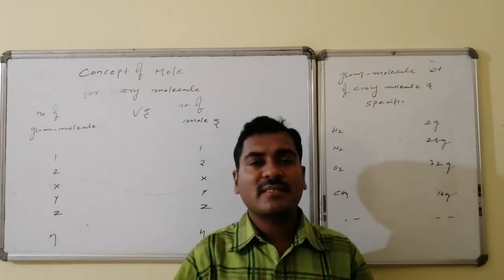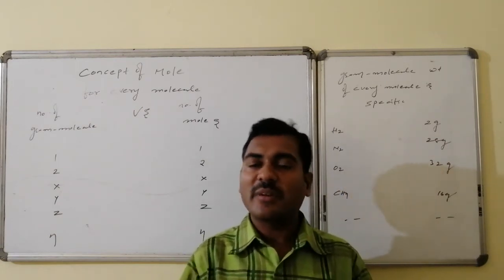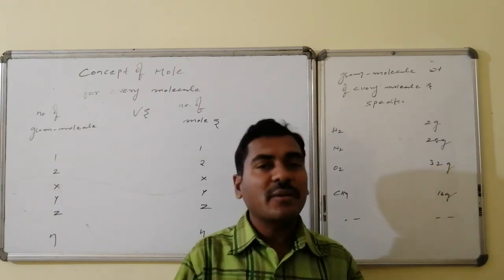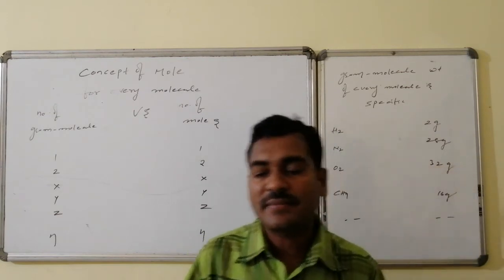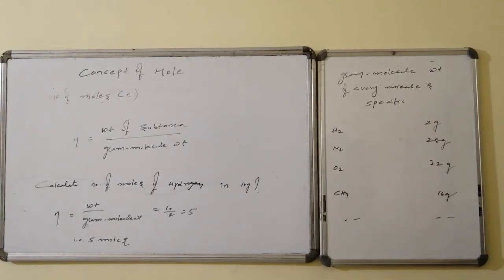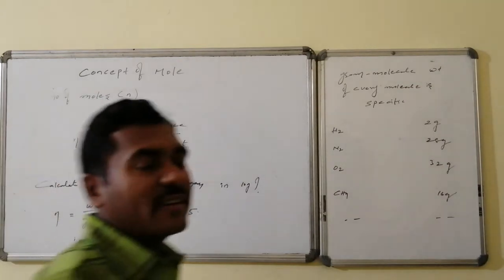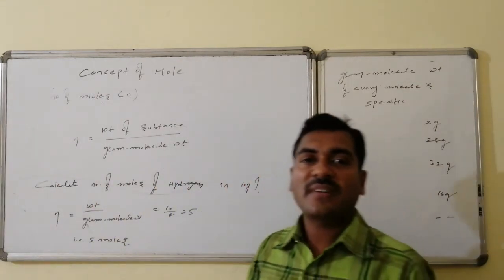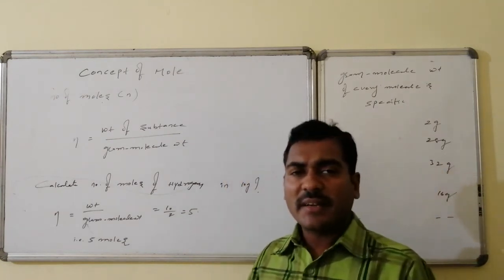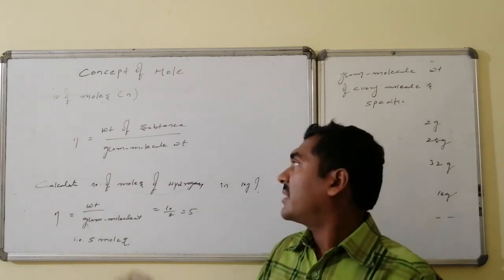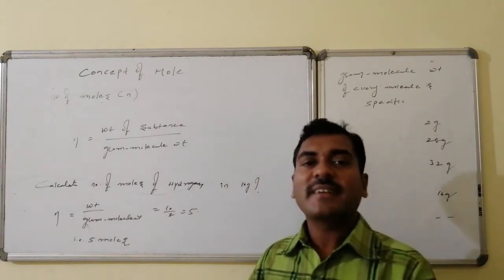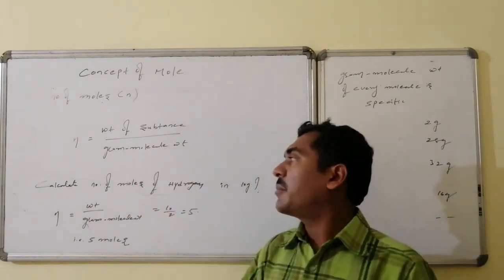Let us go for the relation. What is the formula used for the calculation of number of moles? And what is the symbol used for the representation of moles? And what is the meaning of that one? By taking one example, I will make it clear. Yes, calculation of number of moles. Number of moles are generally indicated by symbol N. N is equal to 1 mole, N is equal to 10 moles, N is equal to 100 moles. Whereas that number of moles N can be calculated with the formula: weight of the substance divided by gram molecular weight of the substance. Generally it is applied for the molecules, hence we are taking it as gram molecule weight.